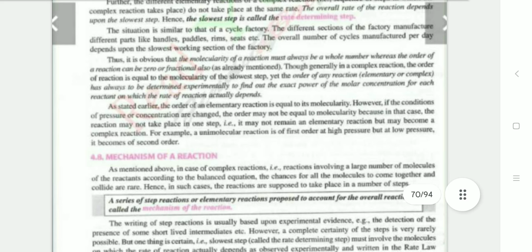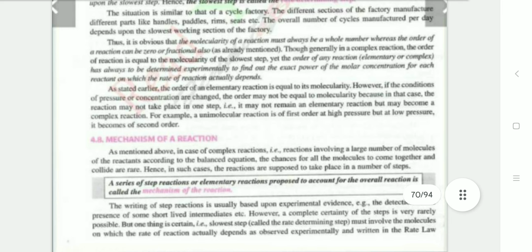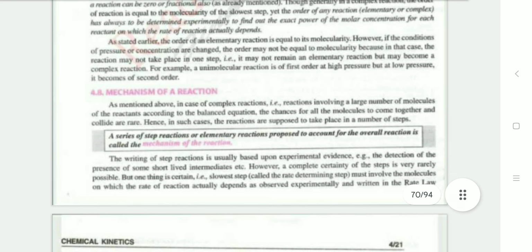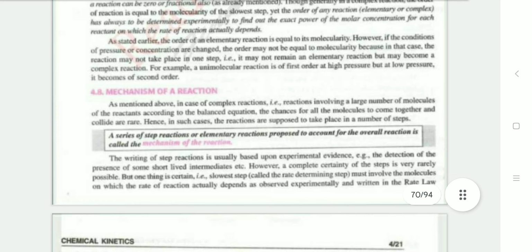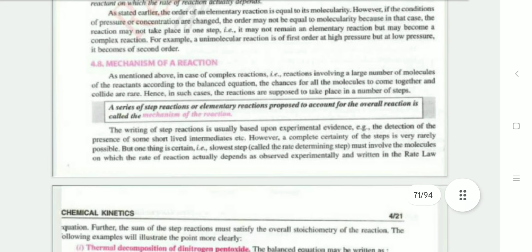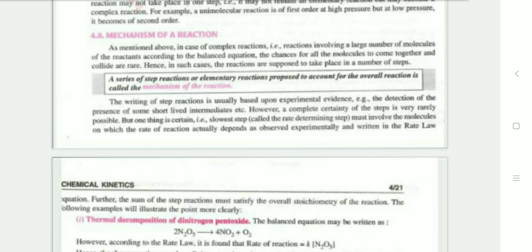Here, the order of reaction has always to be determined experimentally to find the exact power of the molar concentration of the reactant on which the reaction actually depends. The mechanism of reaction: in the case of a complex reaction involving a large number of molecules of the reactants, a series of steps or elementary reactions proposed to account for the balanced equation is called the mechanism of reaction. The writing of the steps is usually based upon experimental evidence, the detection of the presence of some short-lived intermediates.